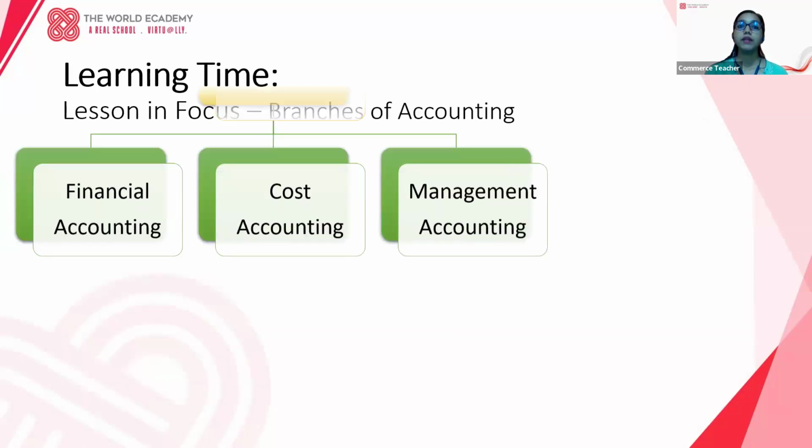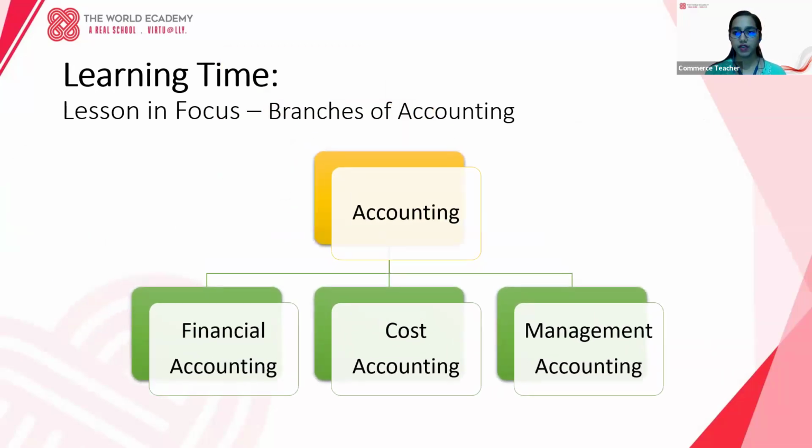Now let us learn the branches of accounting. We have different branches of accounting, but these three are the main branches. What does financial accounting say? Financial accounting records and shows all money-related activities of a business. It helps us to prepare reports like the profit and loss account and balance sheet. Whereas cost accounting finds out the cost of making a product or service, so it helps in controlling and reducing costs. Whereas management accounting gives useful information to managers and helps them to take good decisions for running a business.